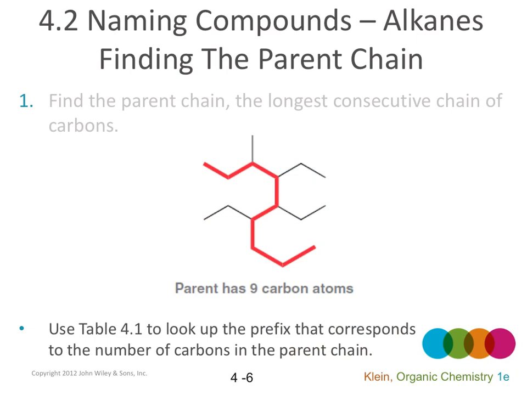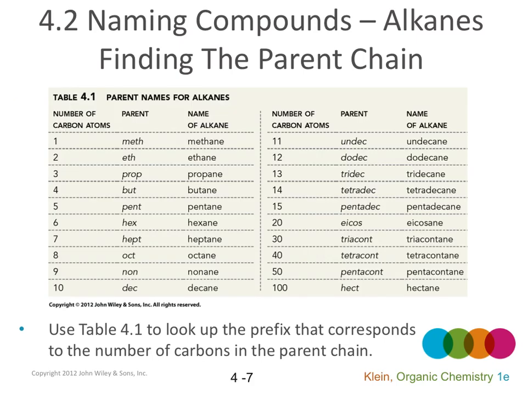Then we have to find the Greek prefix that corresponds to the number of carbons in the parent chain. If the parent chain has only 1 carbon, the prefix that we use is meth. If the parent chain has 2 carbons, the prefix is eth. If the parent chain has 3 carbons, prop.